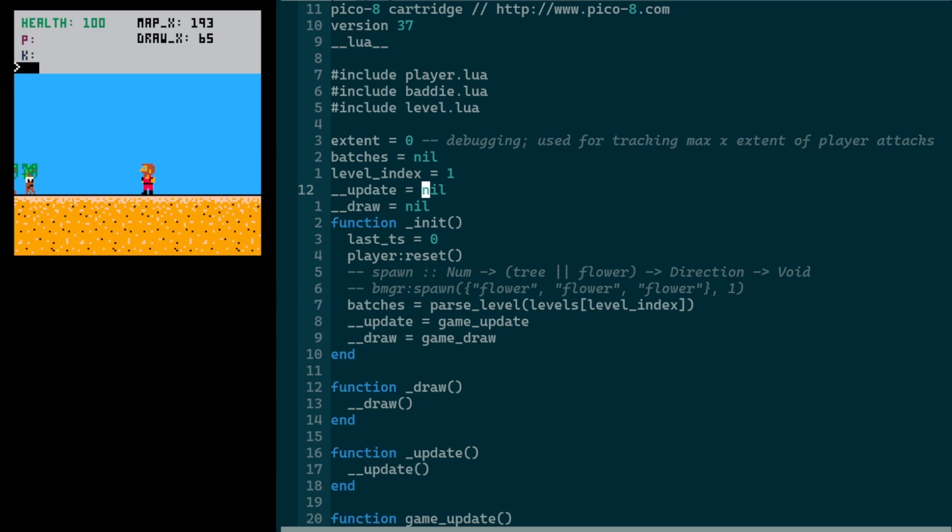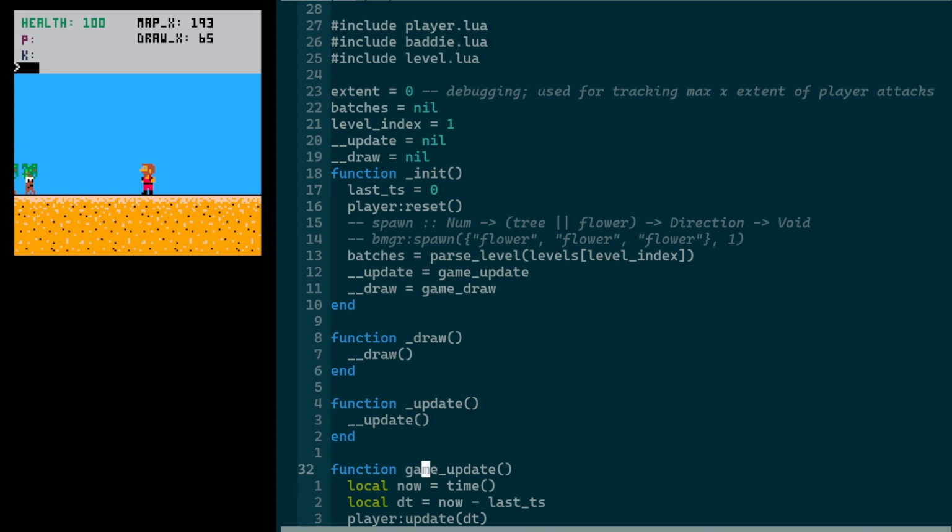So what we do is add a layer of abstraction here, rather than putting all of our stuff in these Pico-8 defaults, update and draw, which are called automatically. We can set up a couple of quick function aliases with a double underscore, and we'll have our game update and our game draw functions. In our init, we'll set our double underscore function aliases to game update and game draw. Then in the Pico-8 defaults, in draw and in update, rather than calling game update and game draw, we'll just call these aliases.